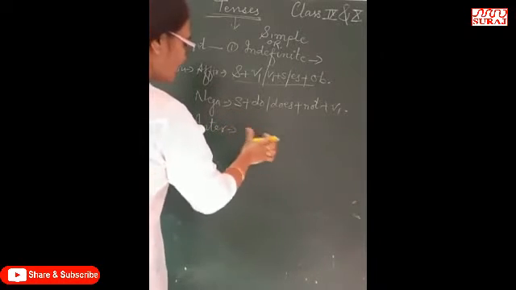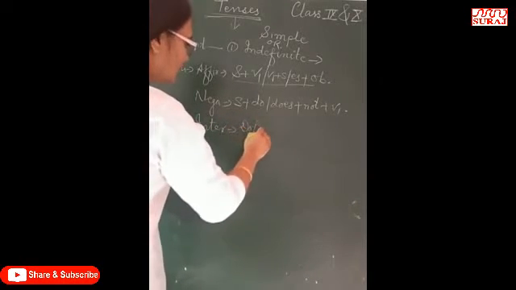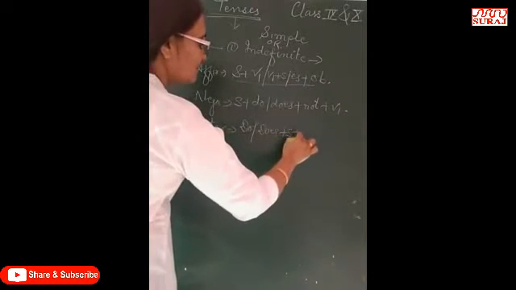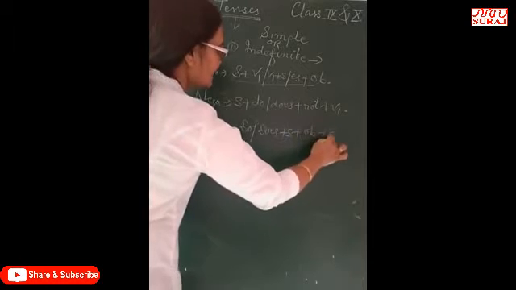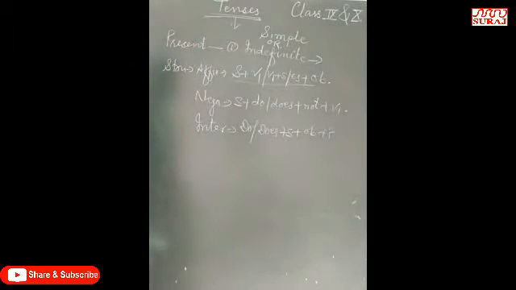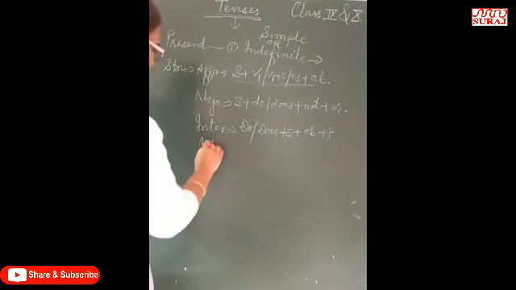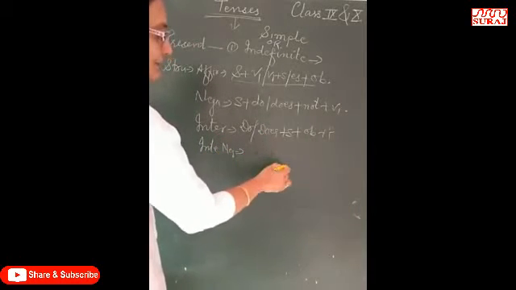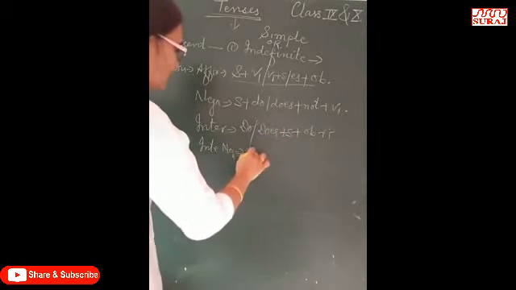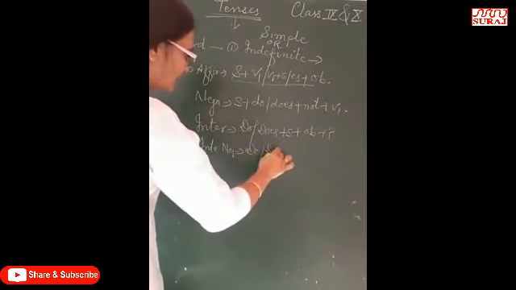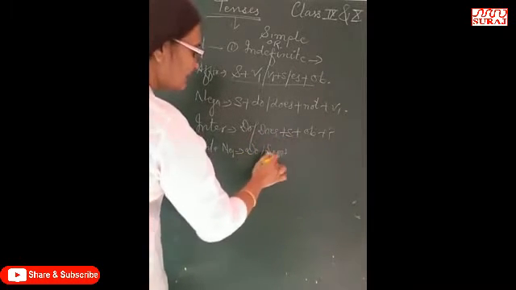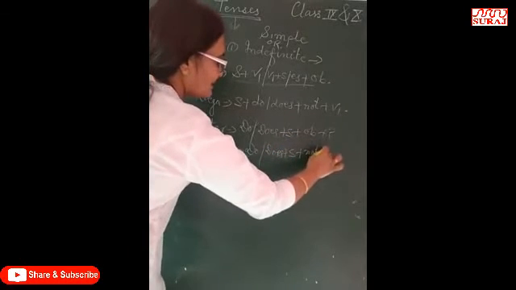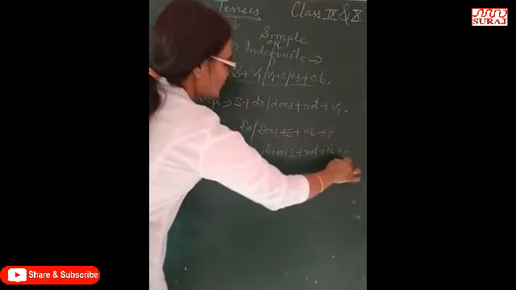And interrogative: do or does plus subject plus V1 plus object plus question mark, right? And interrogative negative: the same statement here, but we have to add not. Do, does plus subject plus not plus object plus question mark.